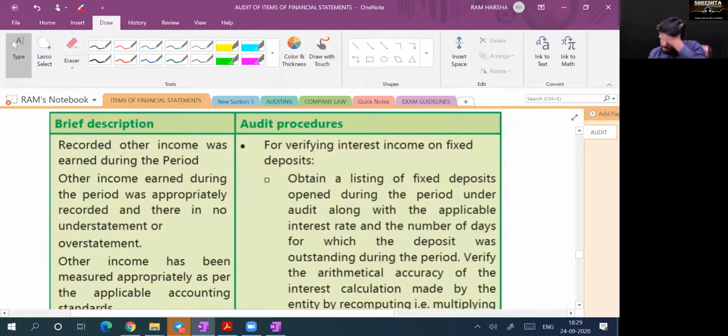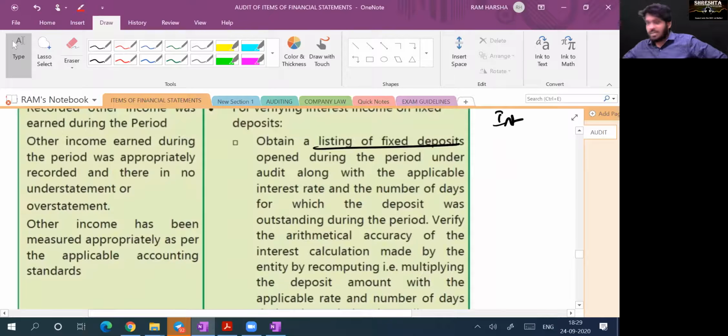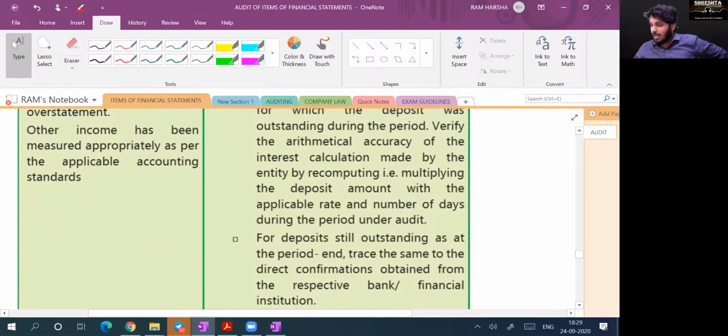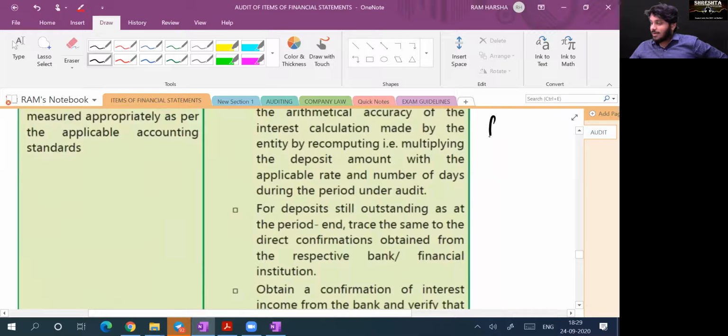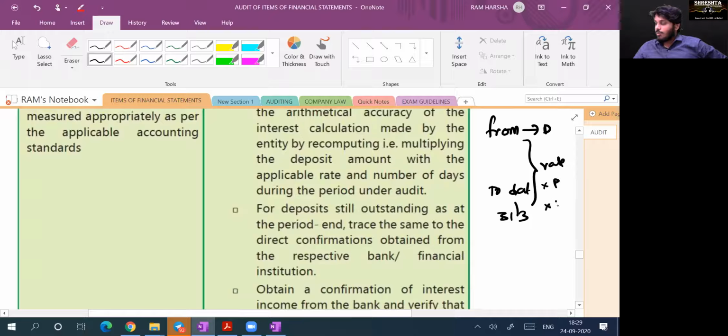So how will you verify fixed deposit interest? How will you verify interest income? First, I will get a list of all the fixed deposits that are opened during the year, that are outstanding during the year. Yes or no? I will open them. And I will calculate from the date of deposit opening to the deposit closure date, or to 31st March. What is the time gap? What is the rate of interest? What is the principal? What is the time period? I will get the interest amount or not. Yes or no? Yes, sir. Suppose that interest is not yet received, I will show it as interest receivable in the balance sheet. Correct or not? Yes, sir.